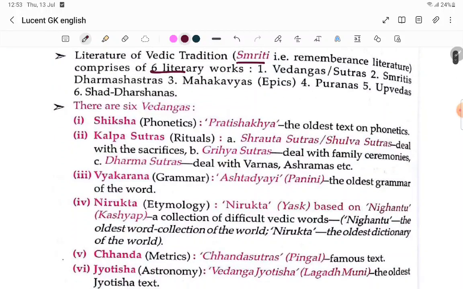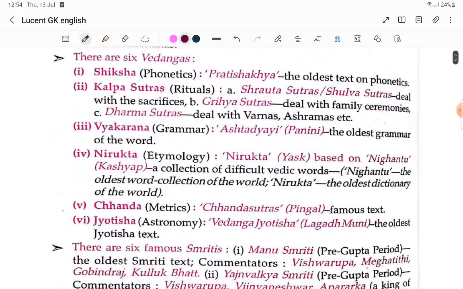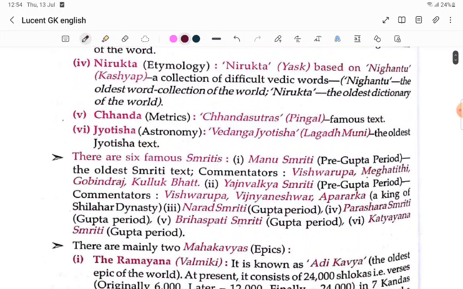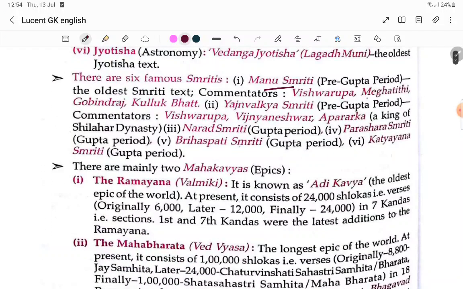Next, there are 6 Vedangas: Shiksha, Kalpa, Vyakarana, Nirukta, Chandas, Jyotisha. There are 6 famous Smritis, like Manusmriti. Like this, you have to cover all things.